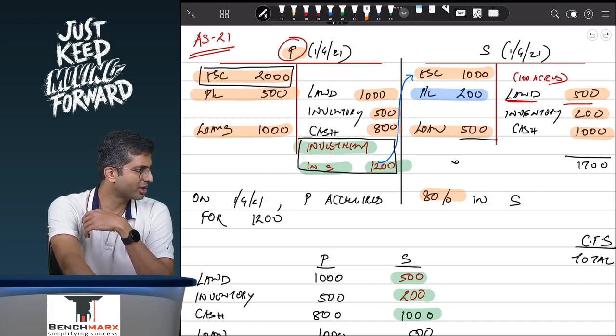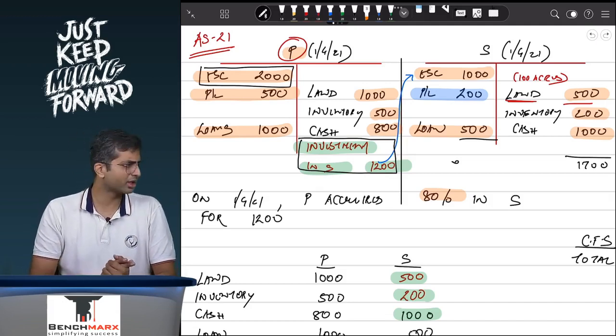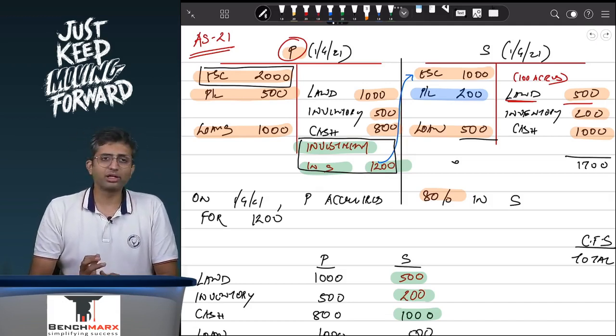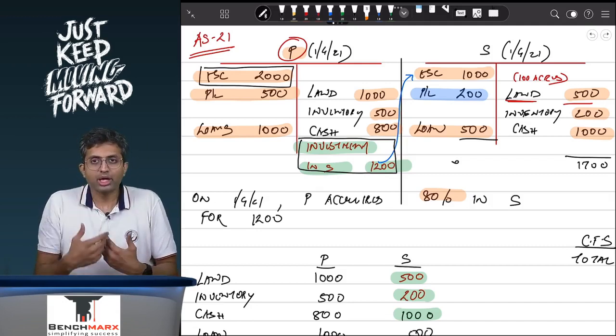Are they earned when the parent was controlling, or they are earned prior to the date when the parent was controlling? It is earned prior, remember, to the date when the parent was controlling,